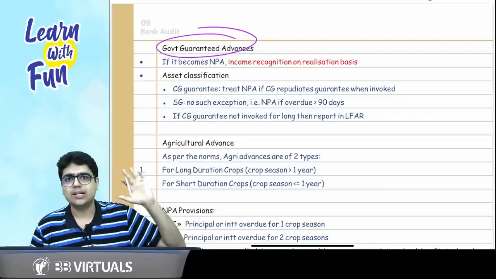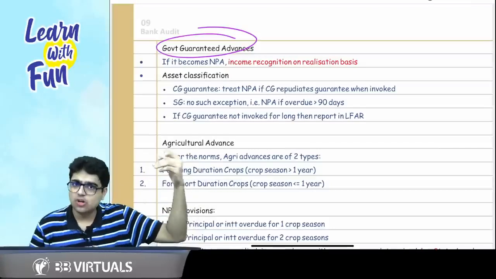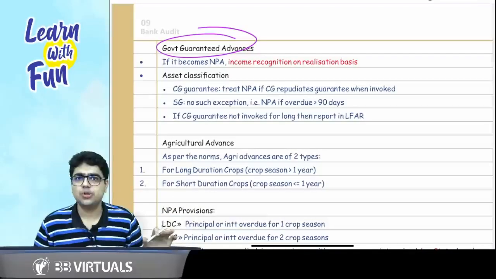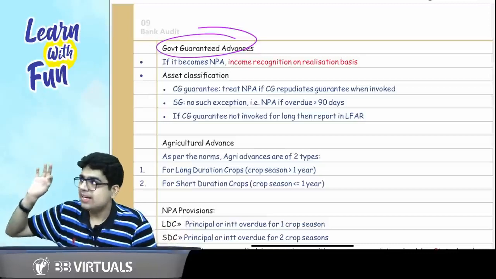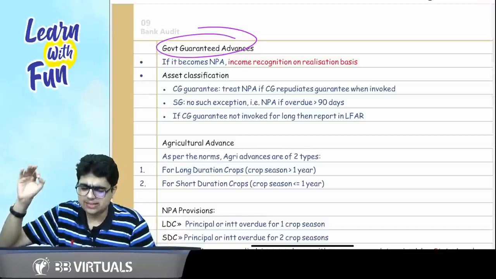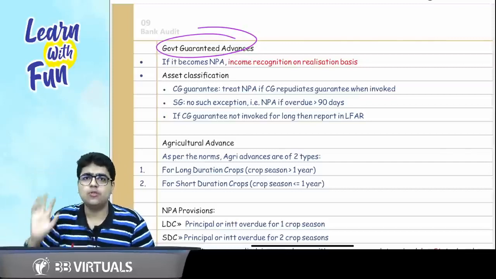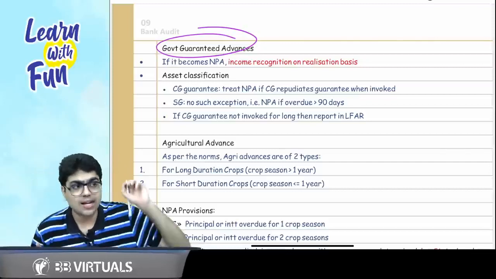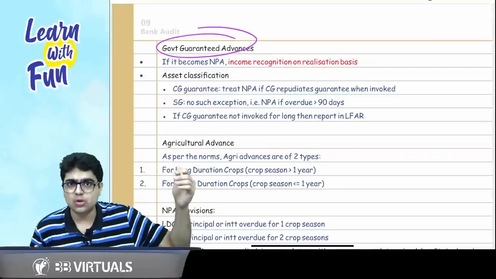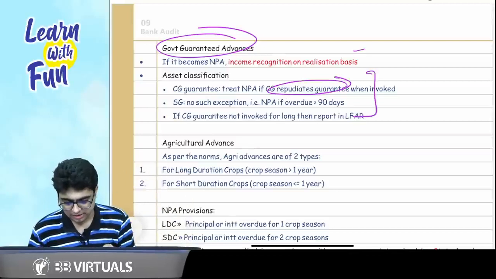What about income recognition? There is no exception to it. What about a state government guaranteed advance? No exception to it. The only exception is for classification, if the advance is guaranteed by the central government. You don't classify it as NPA even though it is overdue for more than 90 days unless the central government backs out, that is, repudiates the guarantee. Got it, sir? Got it.